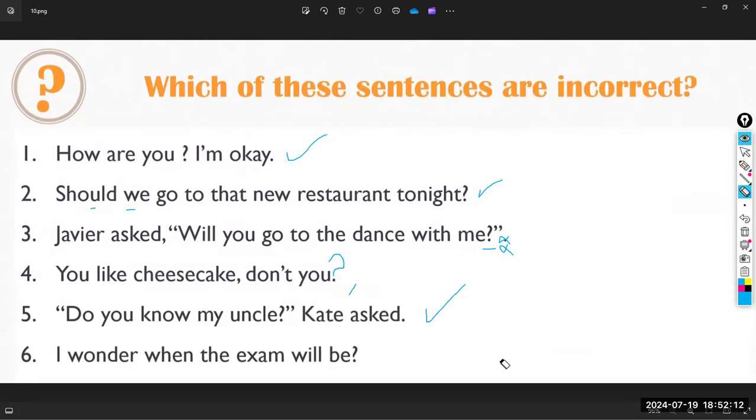I wonder when the exam will be. I wonder. I think someone told us the situation that happened. Exactly. This is indirect speech, not a direct question, so without a question mark. If it is a question, I have to say, when will the exam be? So please be careful because sometimes it is a little confusing.